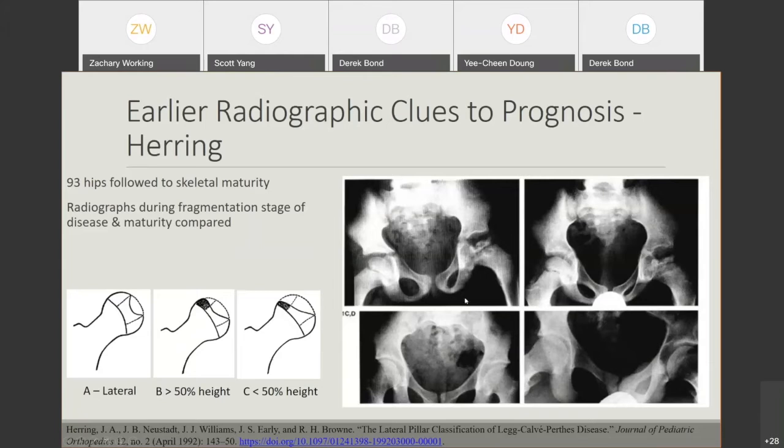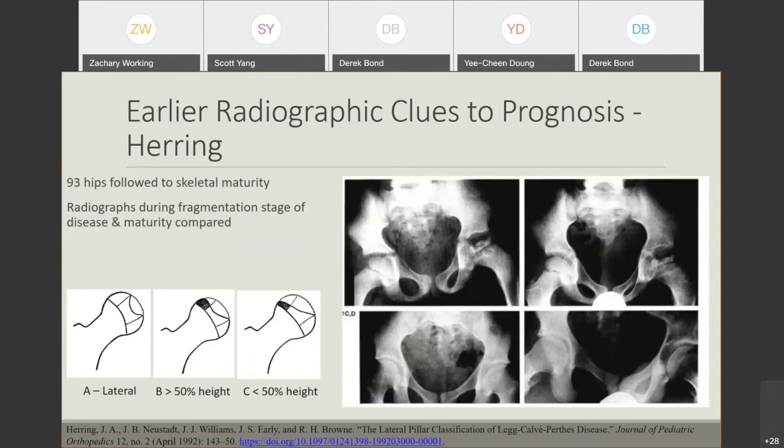On this radiograph example on the left, I would call this perhaps a B. Compared to the contralateral epiphysis, it's about 50%, maybe slightly over 50% remaining, so I'll call that a B. But the problem with this classification is that it is only classifiable during the fragmentation stage of the disease. As we know, in the initial stage of the disease, we only have sclerosis radiographically.